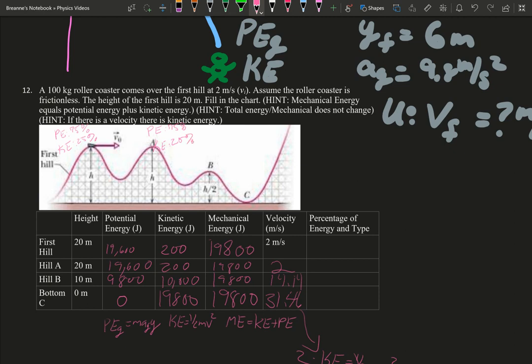For the second hill, our potential energy would probably be not quite 20%, but we'll say about 30%, and our kinetic energy is about 70%, which makes sense because there's more kinetic energy than there is potential. And then at the bottom, you would have 0 potential and 100% kinetic. So it's just showing you that it's an even transfer.